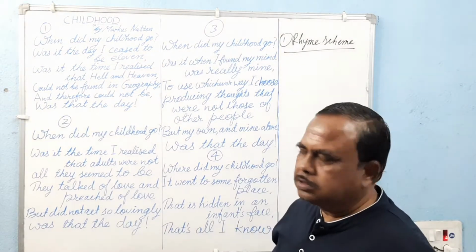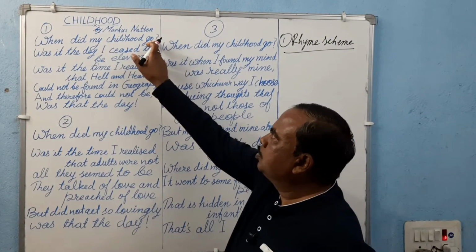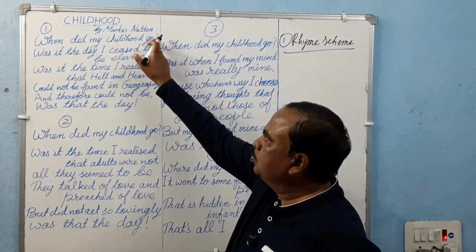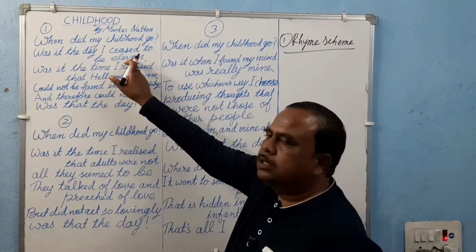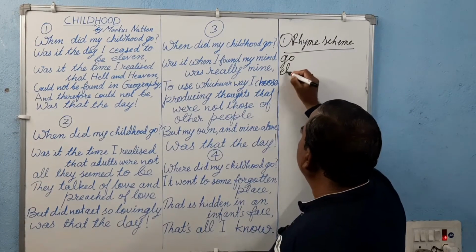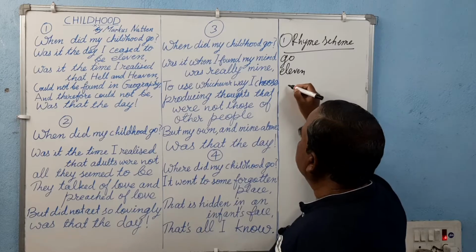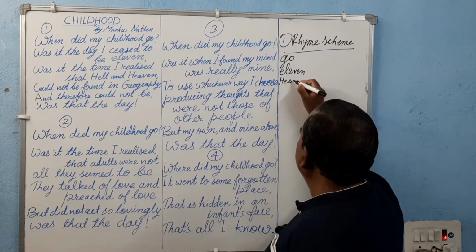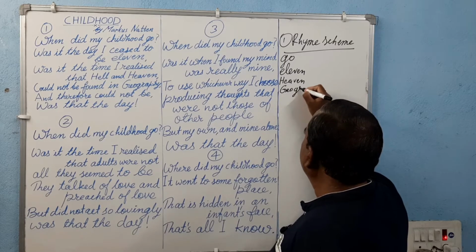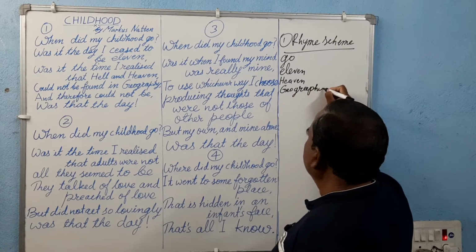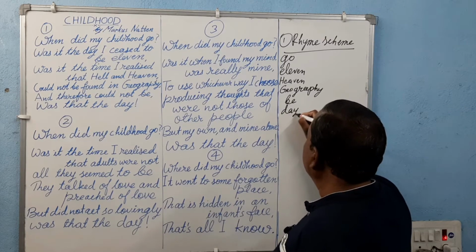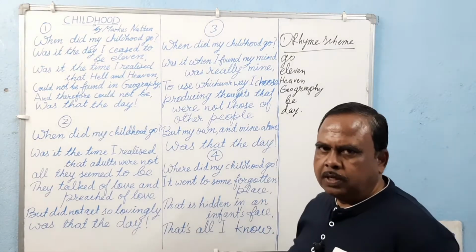Rhyme scheme is traced by looking only at the last word of each line. So the last word of this line is go, and the second line is 11. Go, 11, heaven, geography, be, and day.